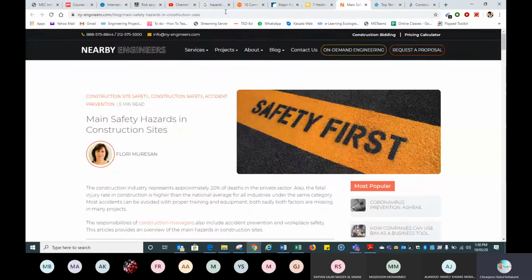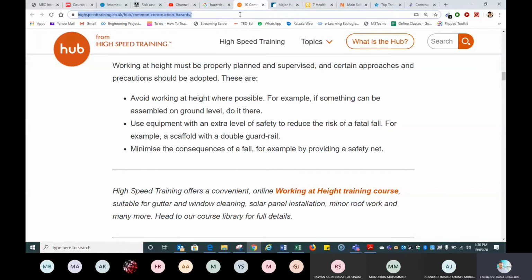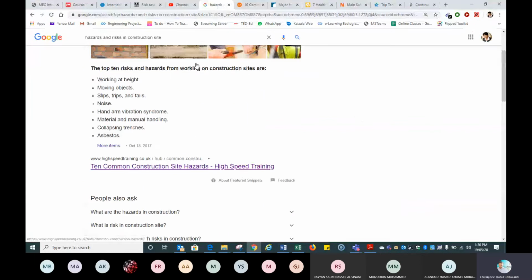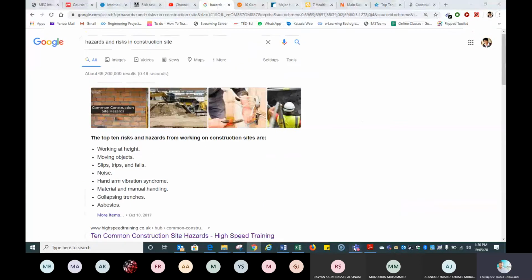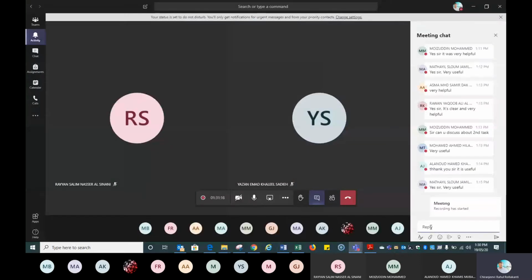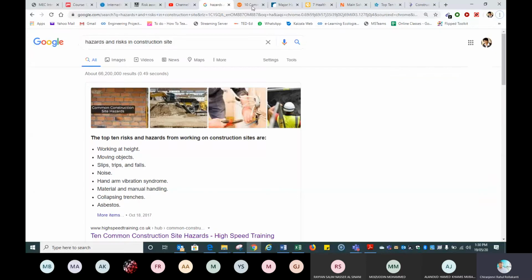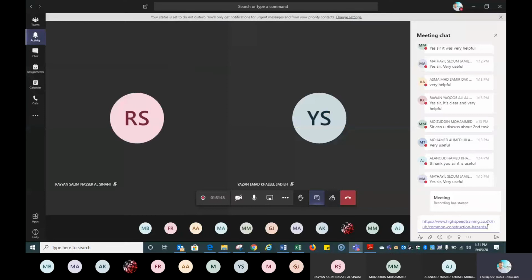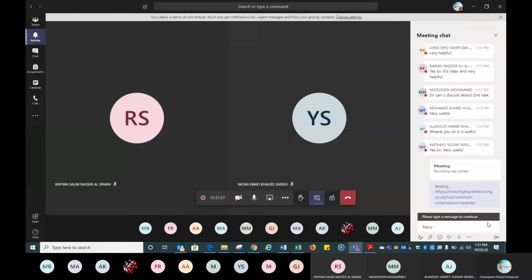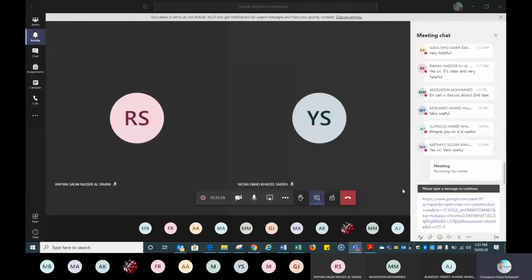So these are the various websites. What help I can do is I will share this website with you, or you can just click this keyword and immediately you can find it. Or for the benefit of students, I will share all the website links here so that it will give you easy access. I don't know, it's very slow. Anyway, after stopping the recording also I can send it to you. Okay, it came.